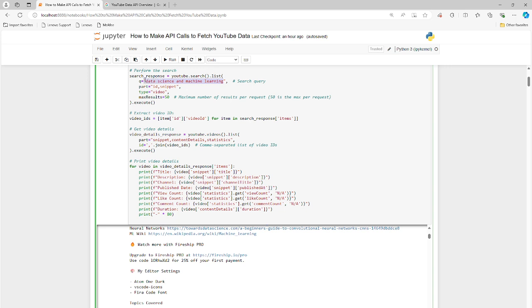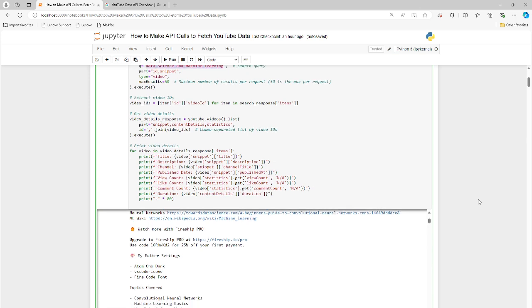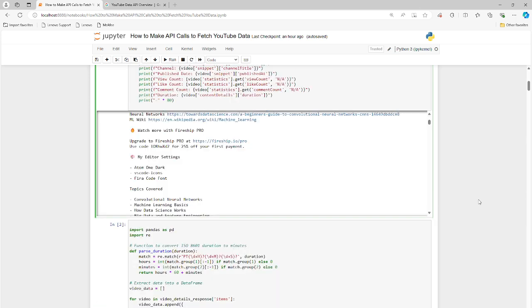This is the Q variable or the attribute right here. So this is the criteria that you're searching for. And again, it can be anything. So like I said before, you'll need your own API key and you'll need to do your search. You can use this one. I think this is relevant to the topics that we're discussing here on this channel. But it can be anything you want, right? So change that if you want something different. Let's scroll down a little bit and see what the next step is here.